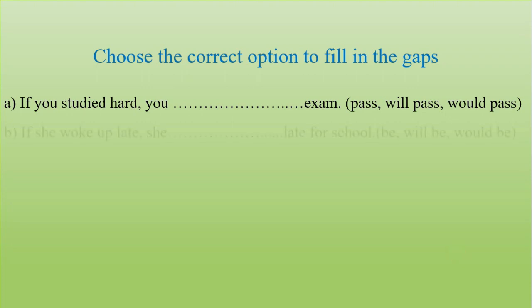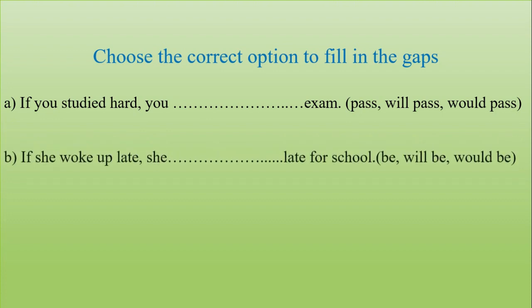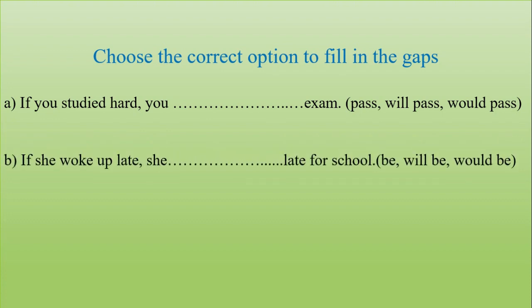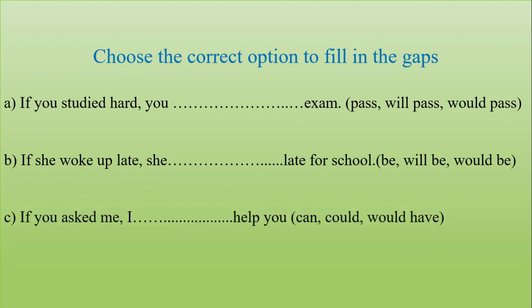Number B. If she woke up late, she did late for school. Be, will be, and would be. The last one. If you asked me, I didn't help you. Can, could, would have. Okay, let's check the answer.